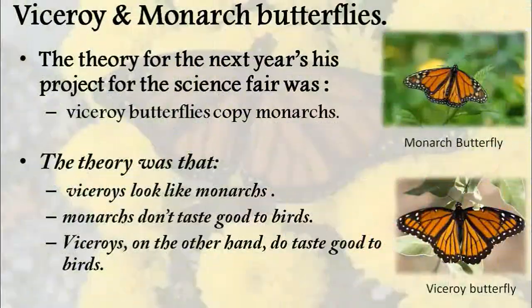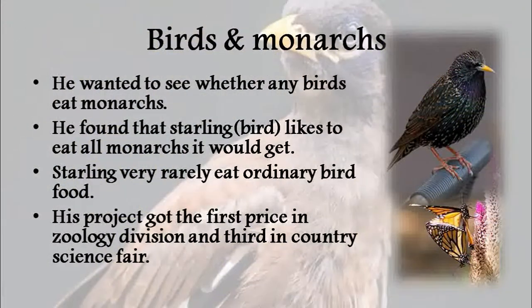Then he started improving his studies about butterflies. He came to know about the similarity he found between Viceroy butterflies and monarch butterflies. For the next year's science project, he did Viceroy butterflies copy monarch butterflies. What is the theory? It says that viceroys look like monarchs. Monarchs don't taste good to birds, while viceroys on the other hand taste good to birds. But because the Viceroy butterfly looks similar to the monarch butterfly, it escapes being eaten by these birds, isn't it?